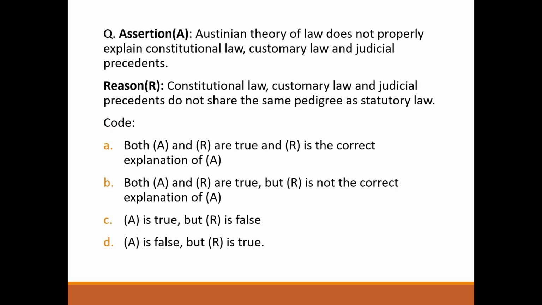Next question, assertion. Austinian theory of law does not properly explain constitutional law, customary law and judicial precedents. Correct? Constitutional law, customary law and judicial precedents do not share the same pedigree as statutory law. Correct? So answer will be option A. Both A and R are true and R is the correct explanation of A.